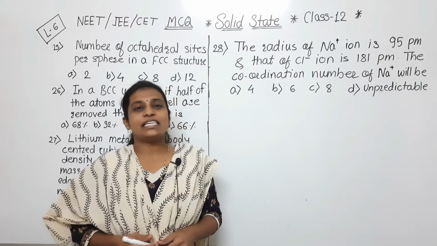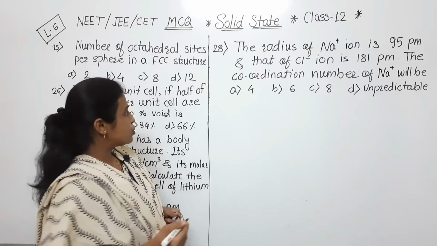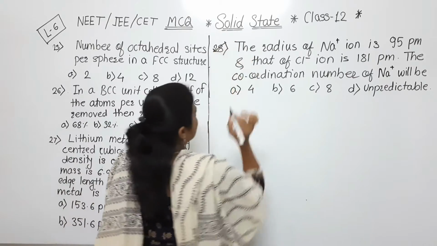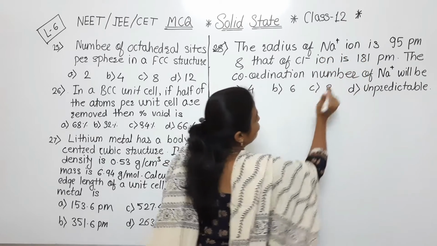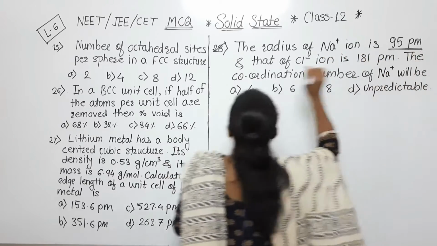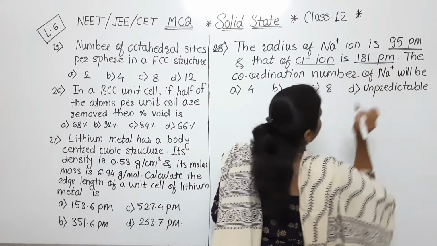हेलो बच्चों, जैसे कि हमने स्टार्ट कर लिया सीरीज ऑफ एमसीक्यू, उसमें आज देखते हैं लेक्चर नंबर 6। So what is that first MCQ in that 6th lecture? The radius of Na+ ion is 95 picometer and that of the Cl- ion is 181 picometer.